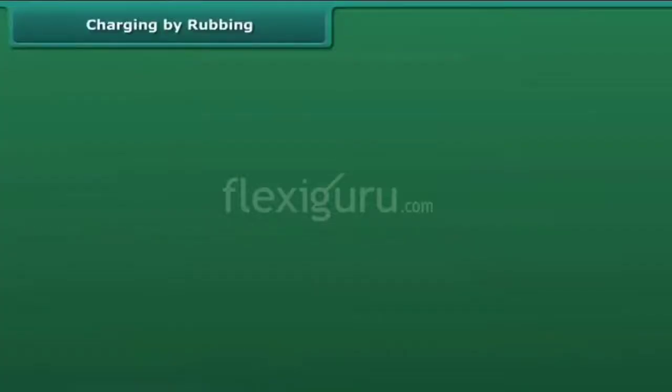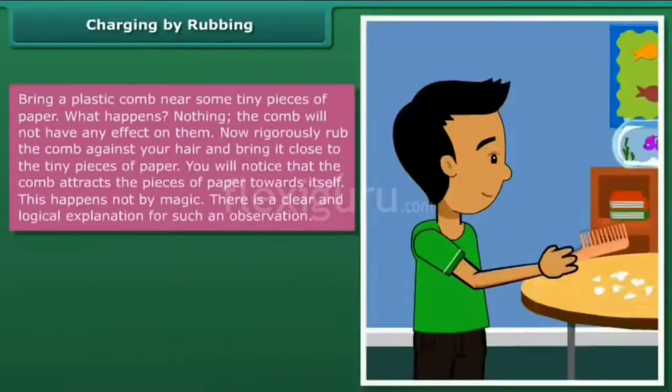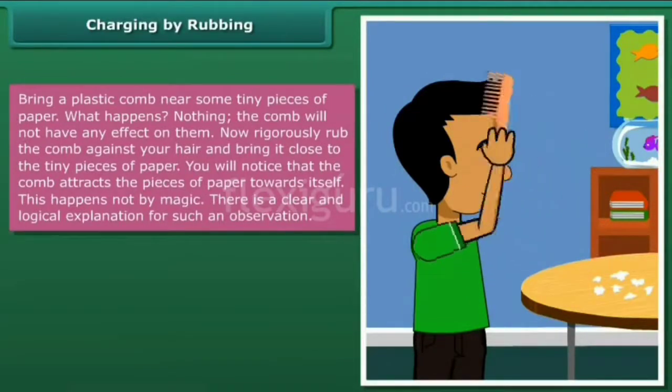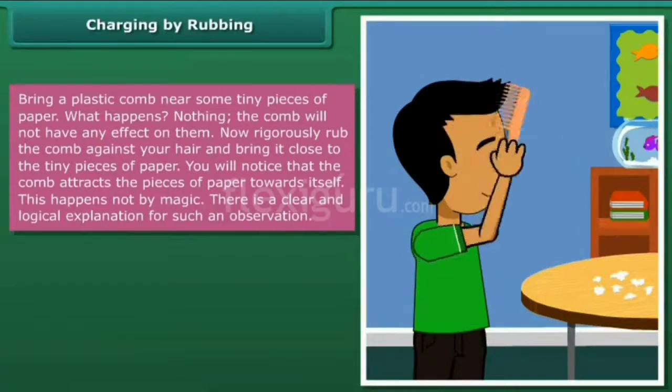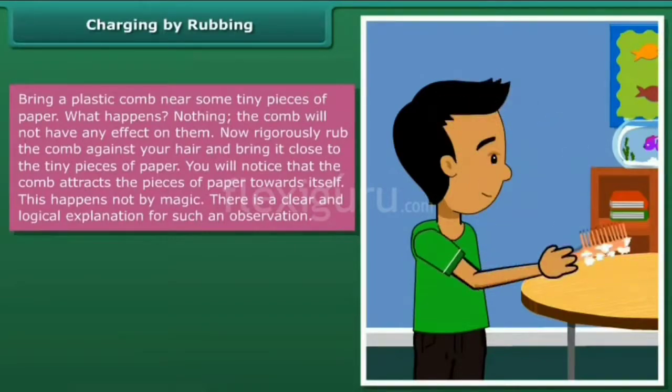Charging by rubbing. Bring a plastic comb near some tiny pieces of paper. What happens? Nothing. The comb will not have any effect on them. Now vigorously rub the comb against your hair and bring it close to the tiny pieces of paper. You will notice that the comb attracts the pieces of paper towards itself.